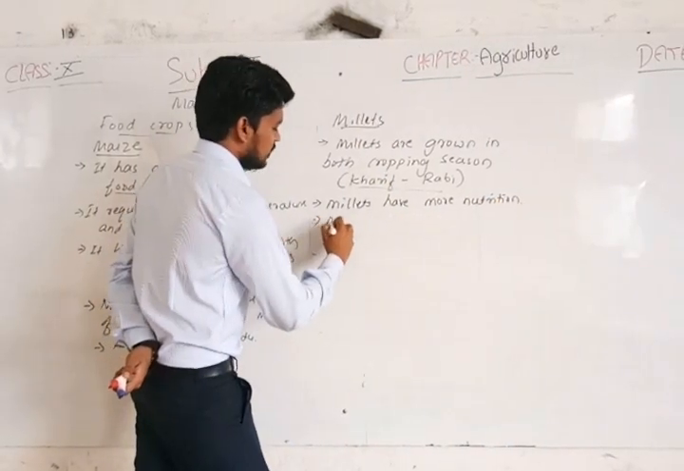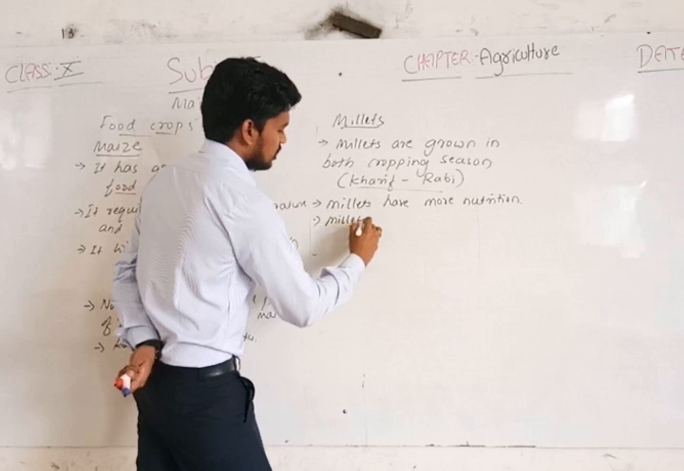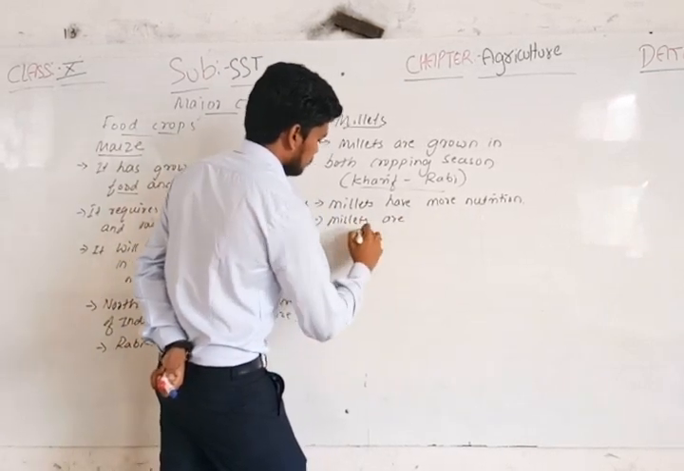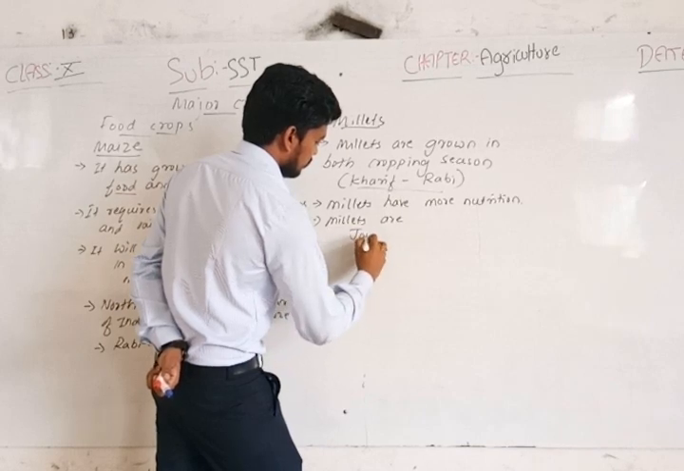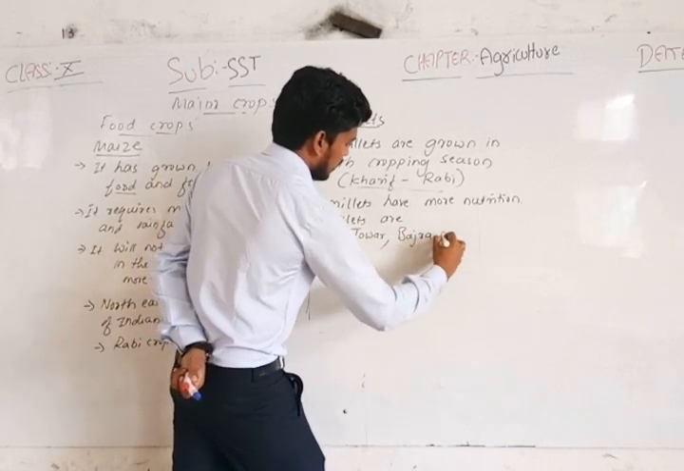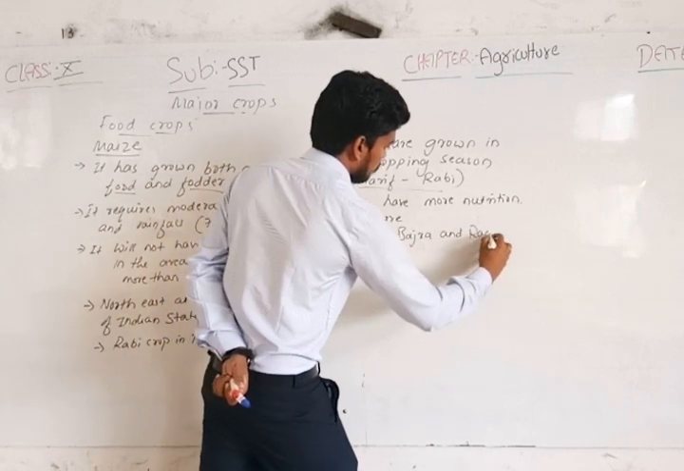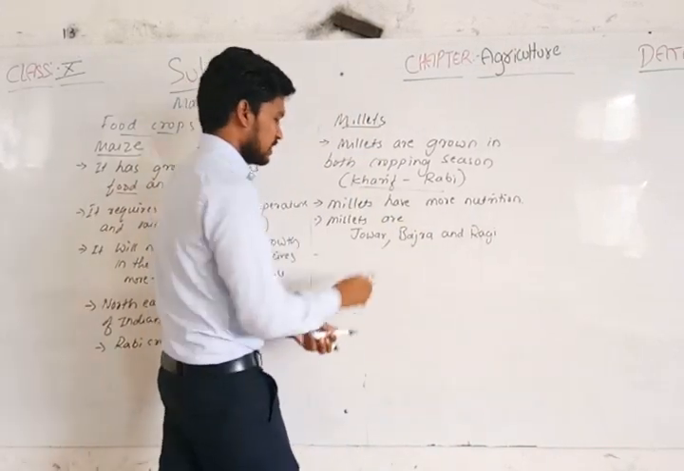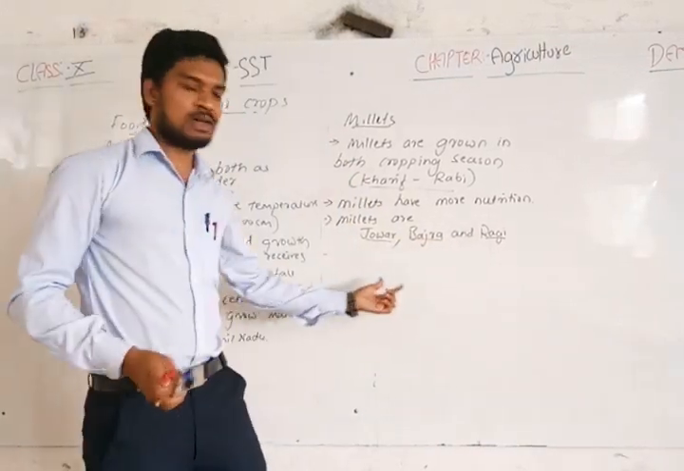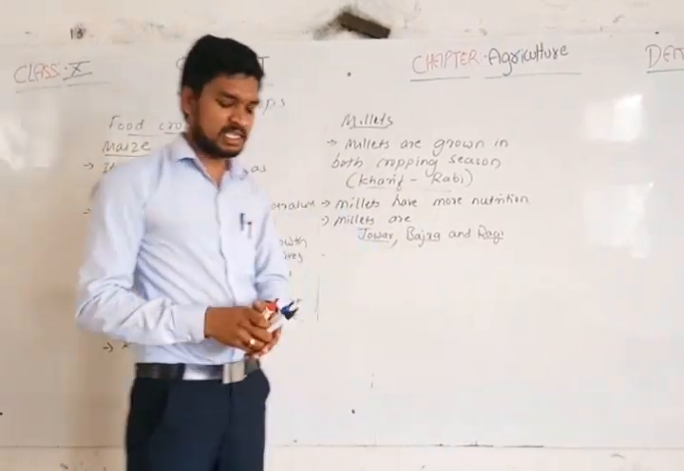The millets grown in India are jowar, bajra, and ragi. These are the three important millets which we grow in India. Jowar, bajra, and ragi, we will discuss one by one.